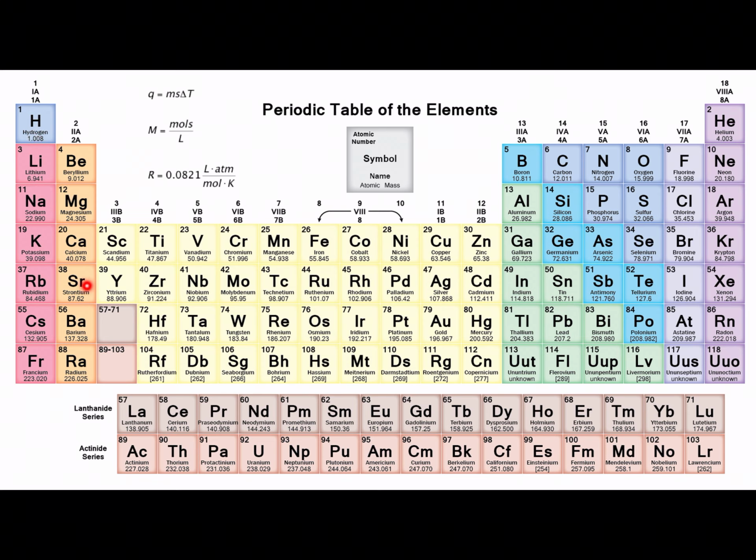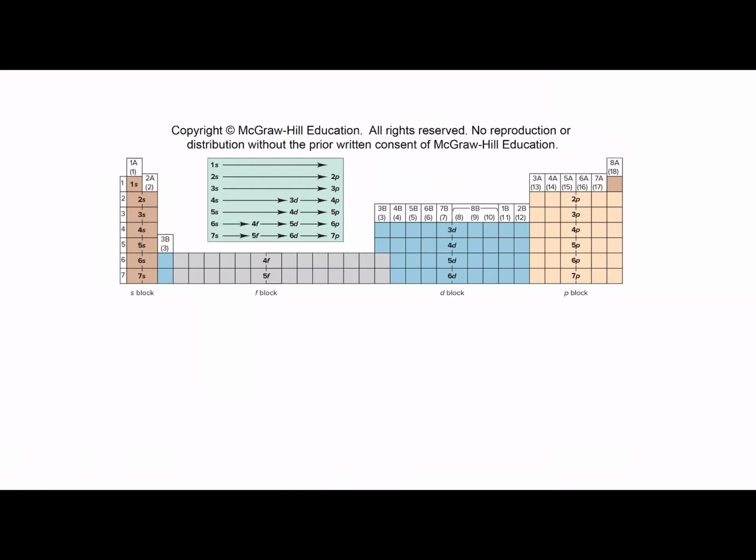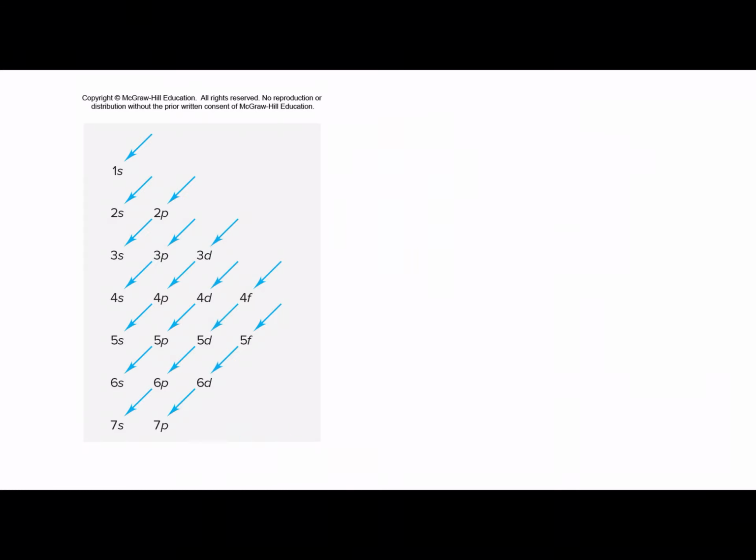After krypton, in the 5th period, this is the 5s1 and then it fills the 5s2, since s can hold up to 2 electrons. So the condensed electron configuration for strontium would be krypton 5s2.